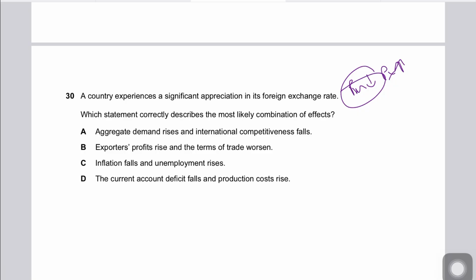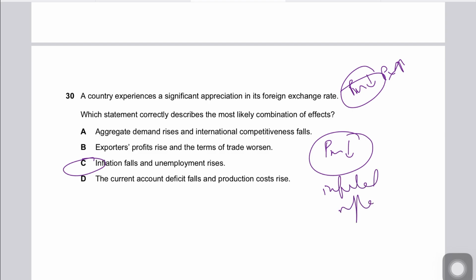So what is the answer? The answer option, we are left with C for Charlie. But let's see why C is correct. Because an appreciation would make your imports cheaper. Because the currency gets stronger, the price of imports goes down. It makes imports cheaper, and this will reduce imported inflation. It results in lower production costs for firms that use imported raw materials,